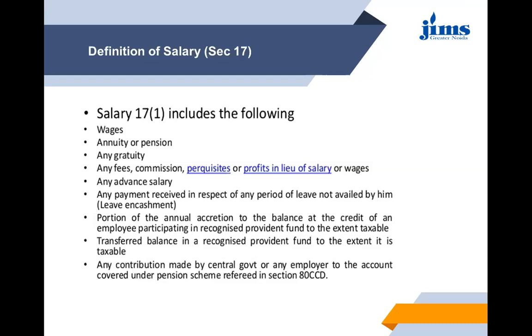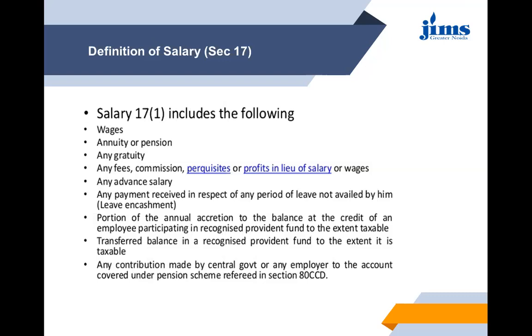So although these incomes are included in salary, there are certain incomes mentioned here which are either fully exempt or exempt up to a certain limit. So the aggregate of the above incomes after the exemptions available, if any, is known as the gross salary.